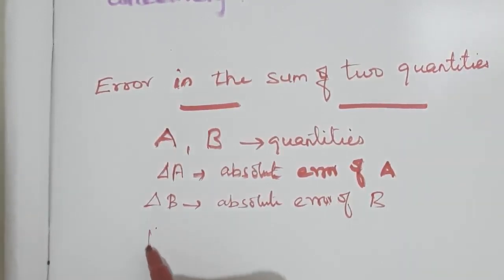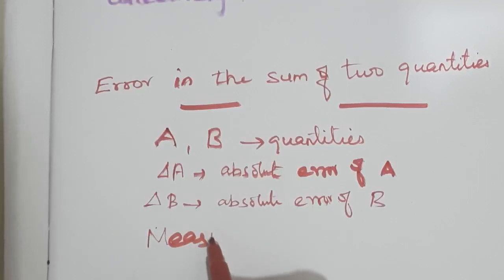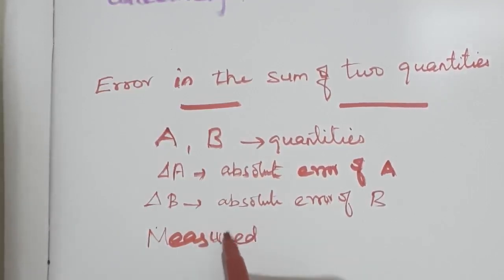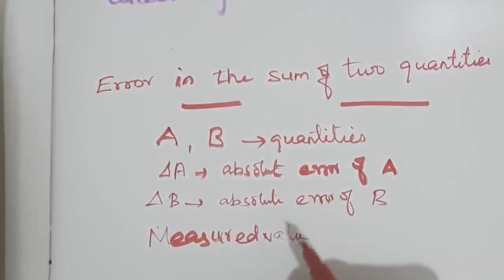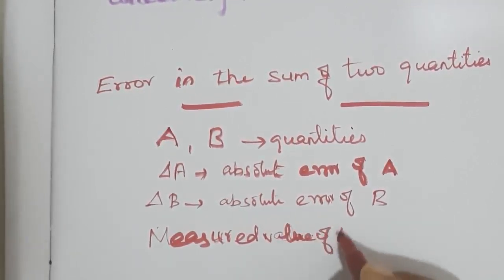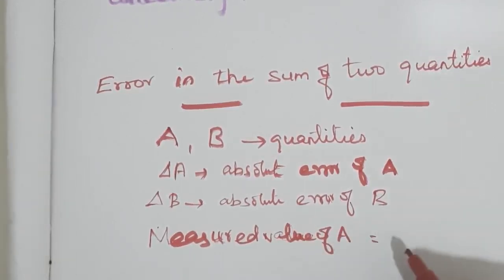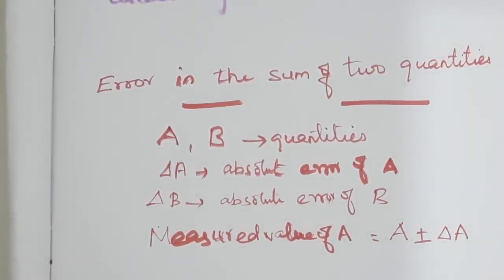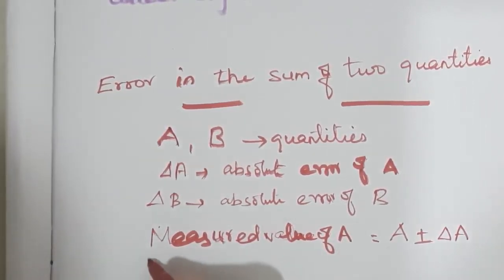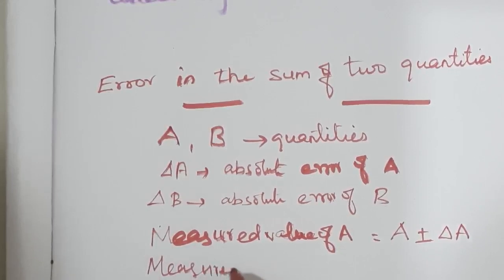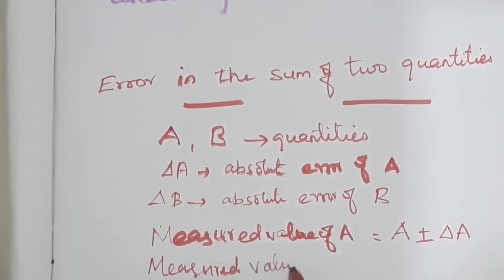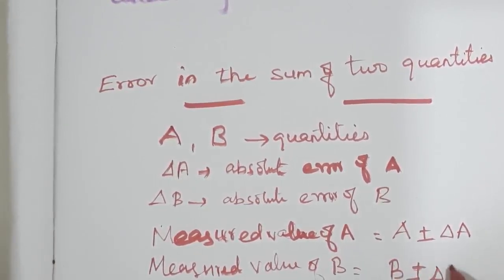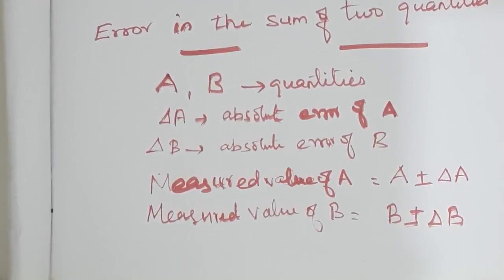Listen, the measured value of A can be written as A plus or minus delta A. Similarly, the measured value of B can be written as B plus or minus delta B. Delta A and delta B are the absolute errors.